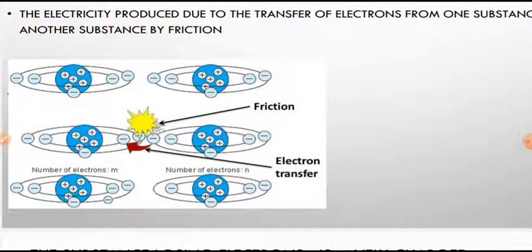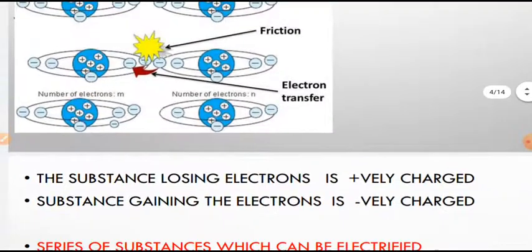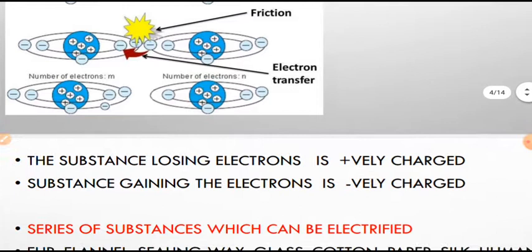So I think you could understand that due to transfer of electrons only, static electricity is produced. The substance losing the electron is positively charged and the substance gaining the electron is negatively charged, since it has one extra electron. And now the question is, what type of substance is to be chosen for rubbing and producing static electricity?